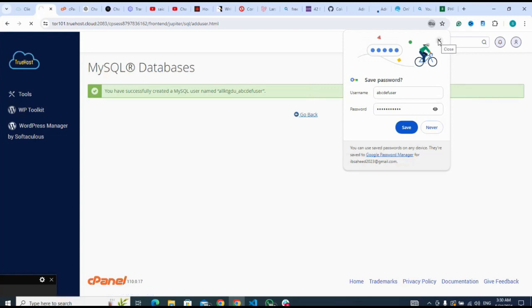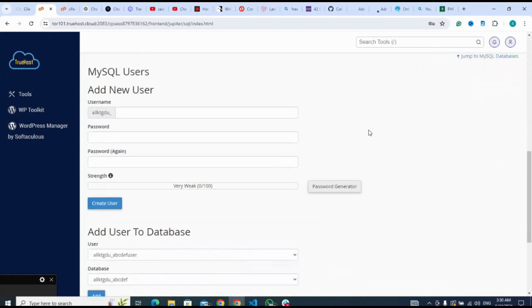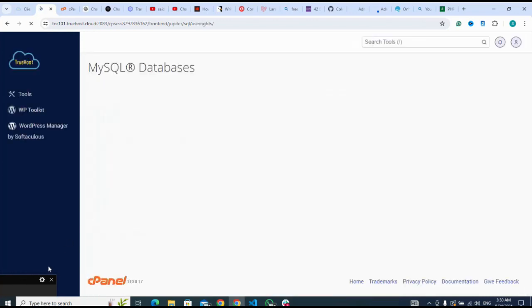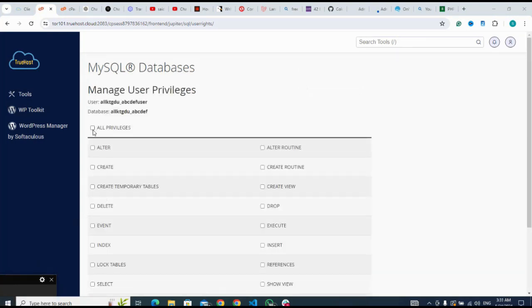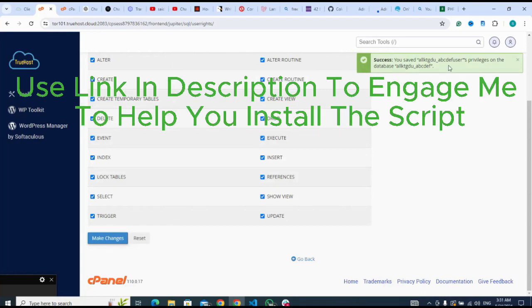So after creating the database and the user, I will add the user to the database. It has selected it for me automatically. If not, I'm going to click on this to select it. Then I click on add. I give all privileges and scroll down to make changes. So I have successfully added the user to the database.